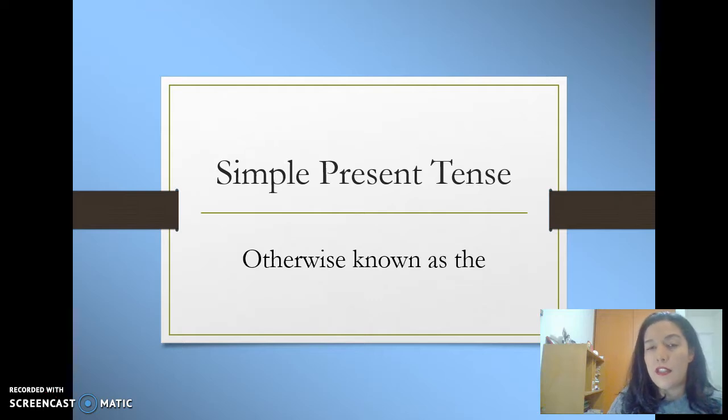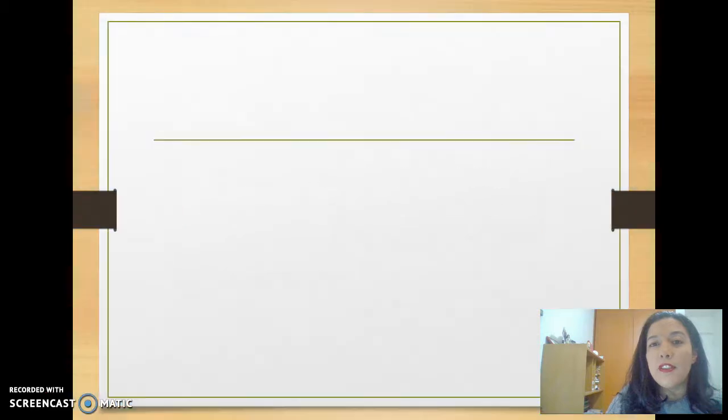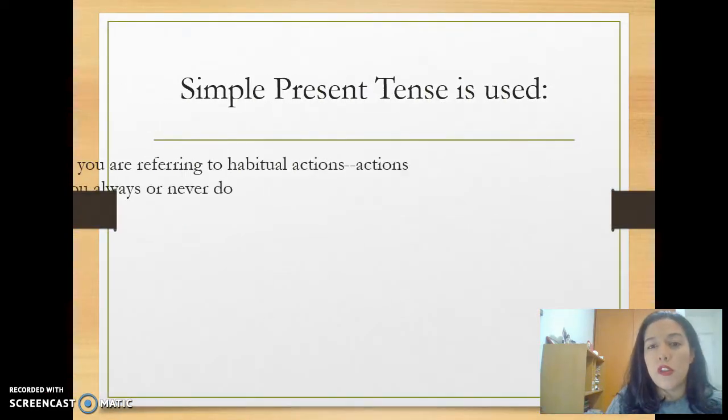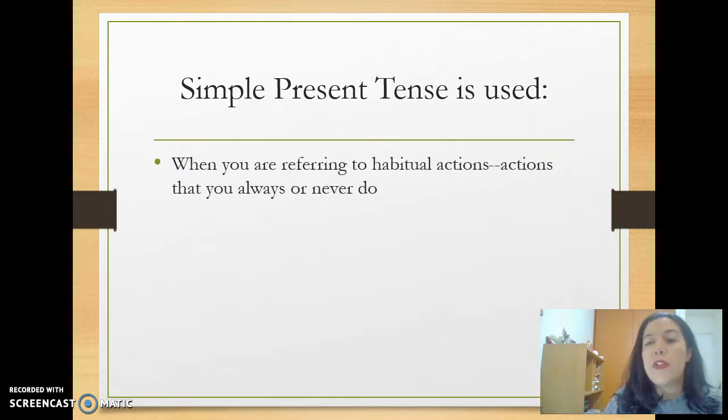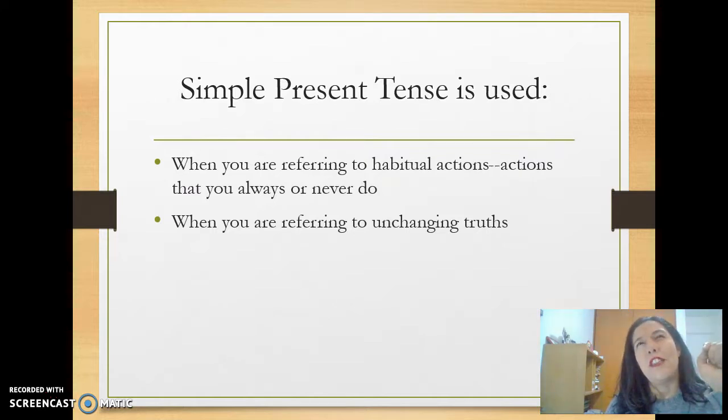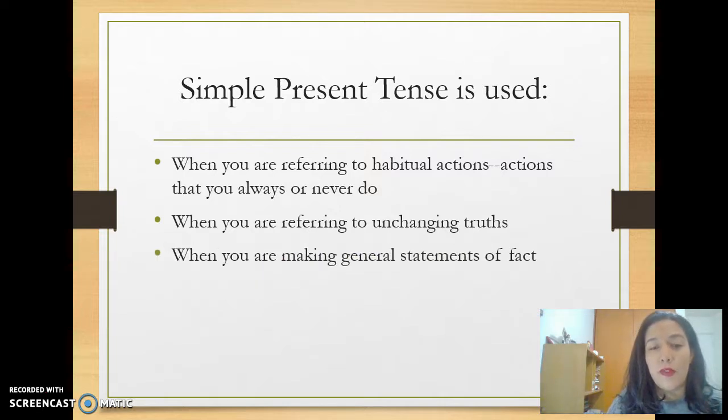From simple present tense, for instance, known as timeless present, in which we have simple present tense which is used when you are referring to habitual actions, actions that you always or never do. For instance, your homework. Or when you're referring to unchanged truths. For instance, let's say that you are now students. And when you are making general statements or facts, like you have to have an exam.